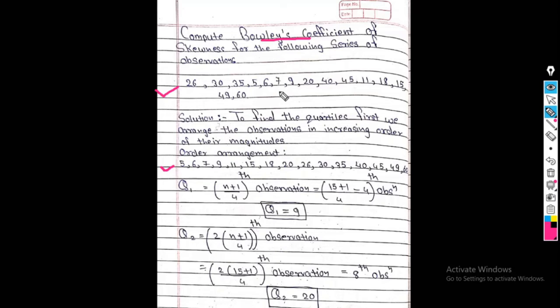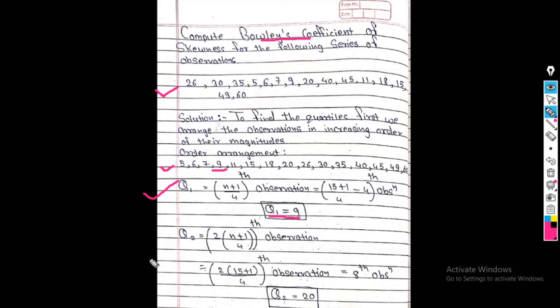Now it is individual data. So the formula for Q1 is what? (N plus 1) divided by 4th observation. What is N? Number of observations. So (15 plus 1) divided by 4. The answer is the 4th observation. Which is the 4th observation in increasing order? 9. Therefore Q1 is 9.